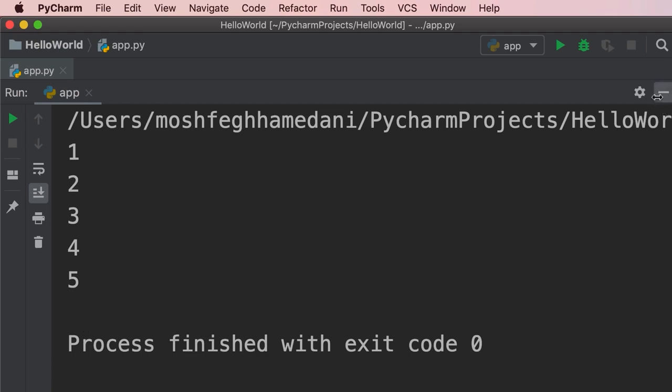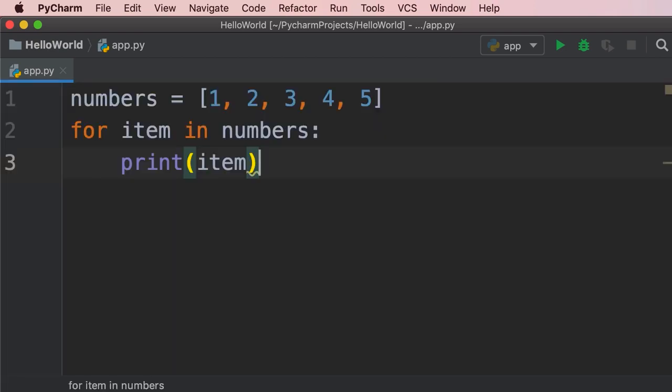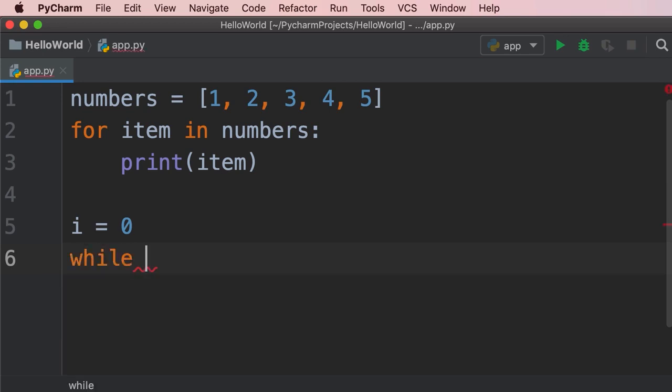So this is how we use a for loop. Now we could also achieve the same thing using a while loop, but our code would be a little bit longer. Let me show you. So we would have to start by declaring a loop variable outside of our while loop. Let's say i, we set it to 0. Now we say while i is less than. Here we need to find out how many items we have in this list.